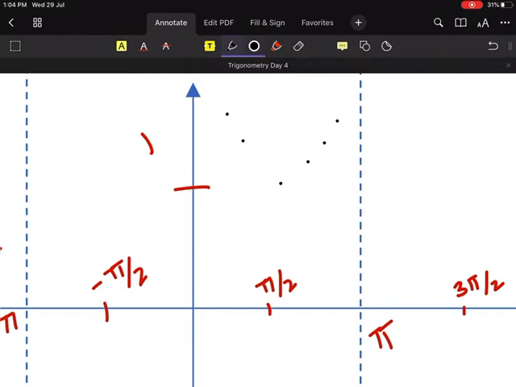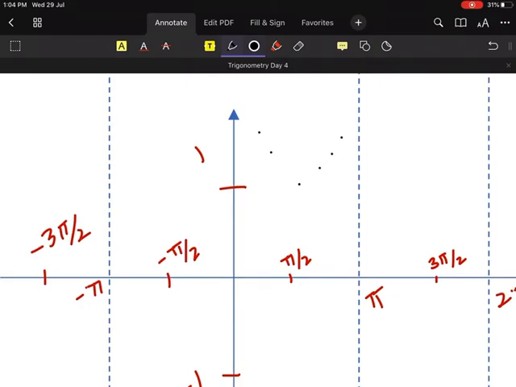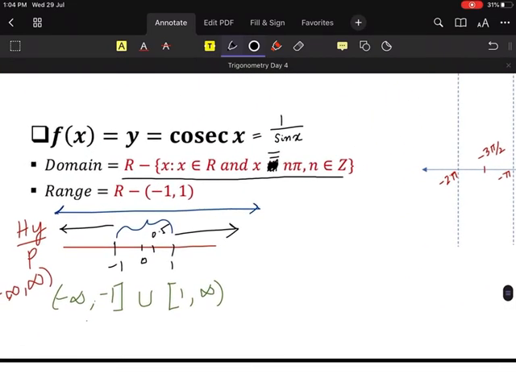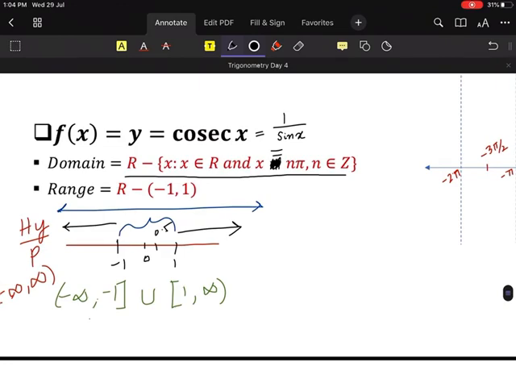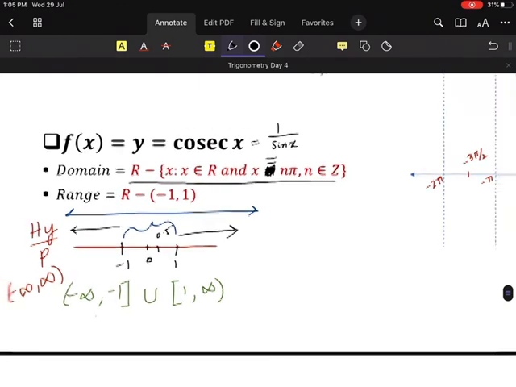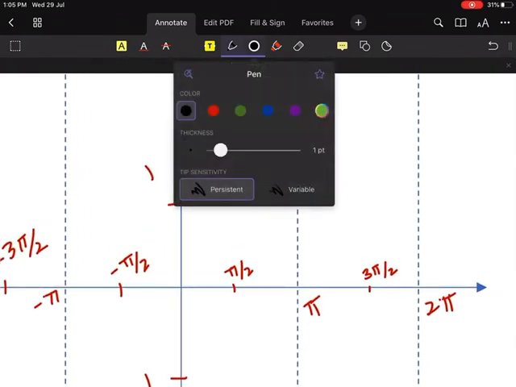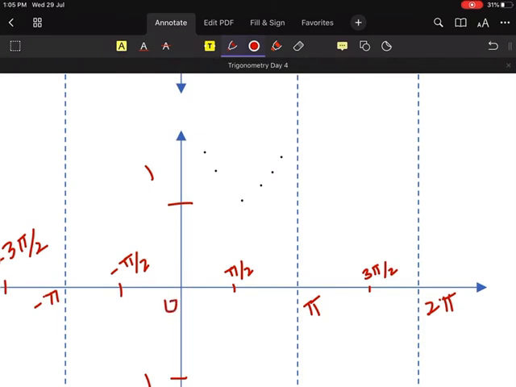Understood? So the values are somewhere here. Yes or no? The values will never come down. Can anybody tell me why the values will never come down? Because it's from minus 1 to 1, and minus 1 to 1 is R minus of that thing. So the graph will never be within minus 1 to 1. Am I clear? So if I have to draw the graph, next one. What is the value of cosec 0 degree?